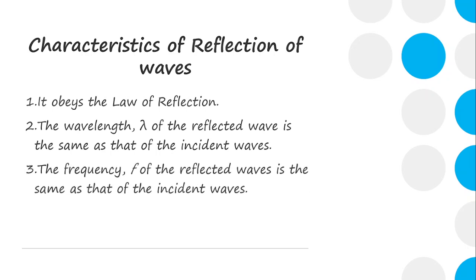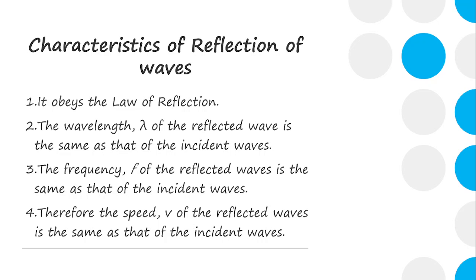Then the frequency of the reflected wave is the same as that of the incident wave. Normally, this occurs in a reflection on a regular or smooth surface, as we saw in the first note when we talked about the laws of reflection of waves. Therefore, the speed of the reflected waves is the same as that of the incident waves. So these four are some of the characteristics of the reflection of waves.